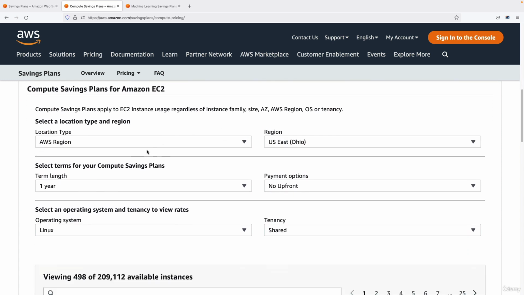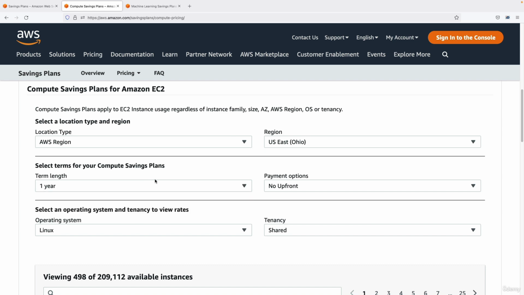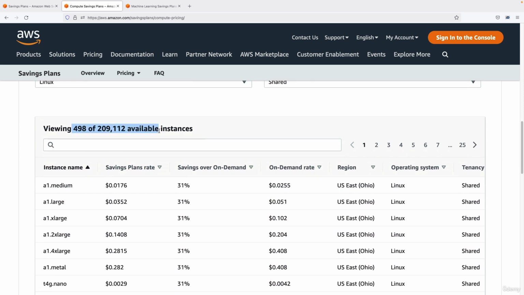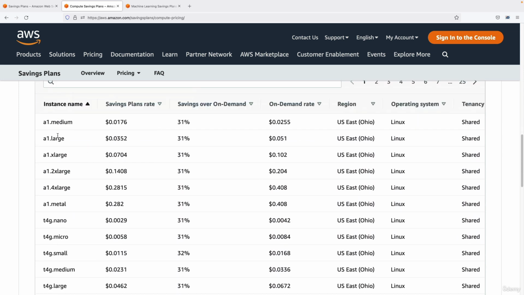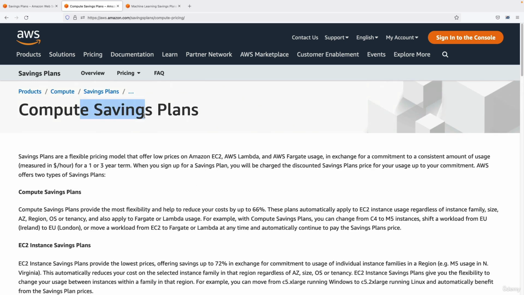And then you can modify the region, the operating system, the tenancy, the term length, so 1 or 3 years, payment upfront or not, or partial, and so on. And then it gives you a list of available instances. For example, if we take an A1 large, then using a Savings Plan, we can expect 31% discount over on-demand. So this UI is great to estimate all your compute Savings Plans.